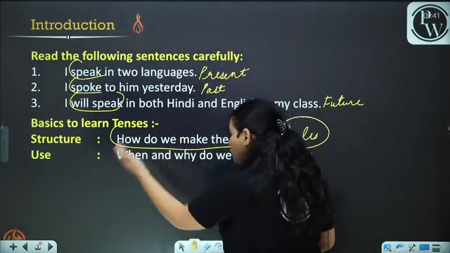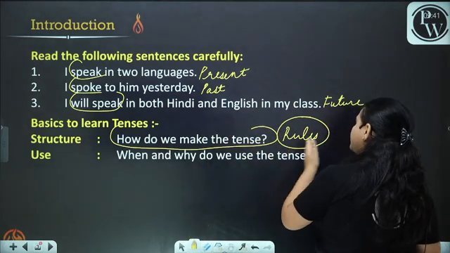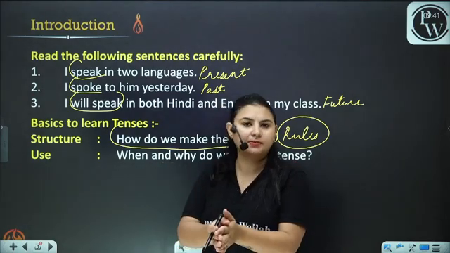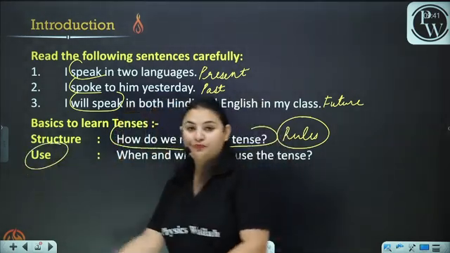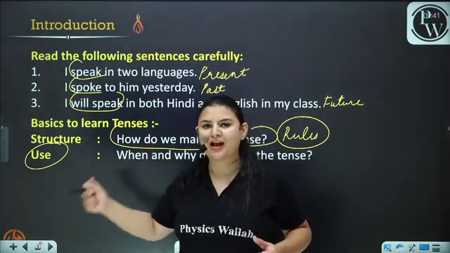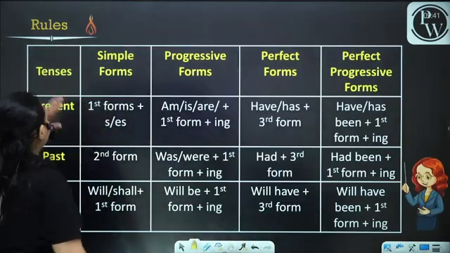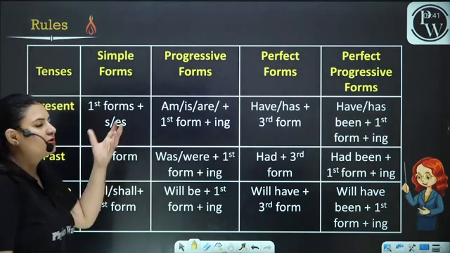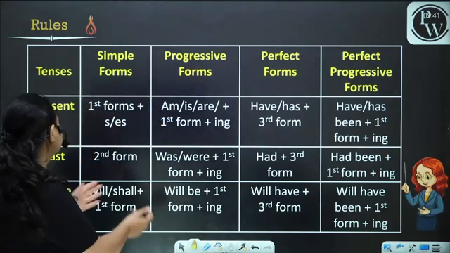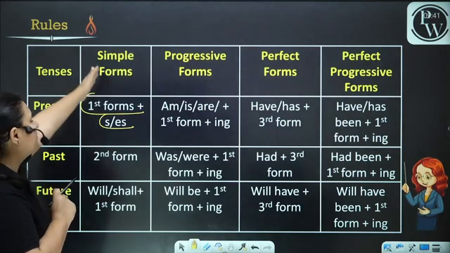Now, usage. If you know the usage, when and why do we use the tense? Where do we use the tenses? You'll never make a mistake if you know the uses and if you know the structure. First of all, we'll work on the structure and then we'll easily learn the uses. Now, if we look at the rules, the rules are the same that you have been seeing from your childhood. Yes, first form of the verb plus S and ES is used in the present simple form.